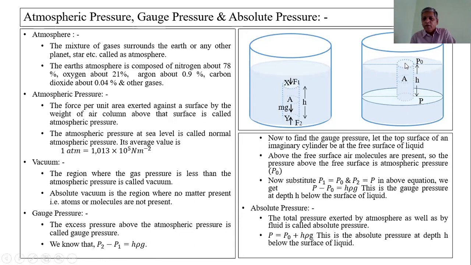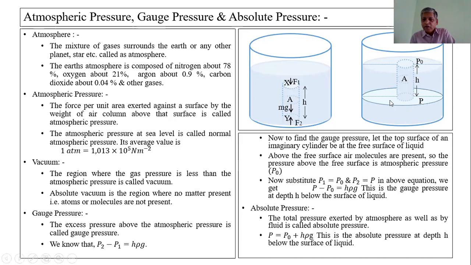Atmospheric pressure is considered as P0. P1 is the pressure at the top surface, that is at the point X. That top surface is now at the free surface of the liquid, so the pressure is atmospheric pressure. Hence, substitute P1 as P0.